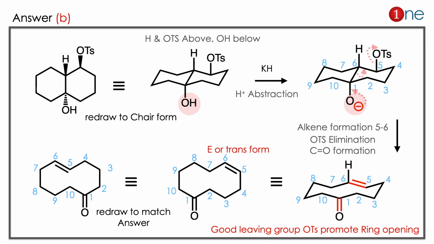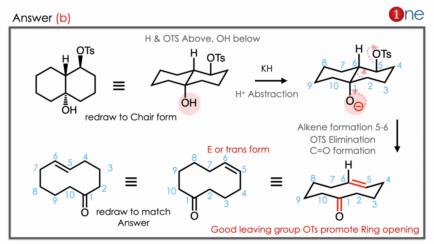The answer is B. Let us see how. We have to rewrite the structure for our reaction and understanding. So we rewrite it to the cyclohexane form. So both are in the chair form. Here OH is below the plane, OTs is above the plane and hydrogen is above the plane. Here you are using the base. Base subtracts the proton from OH. So the base subtraction happened there, and the negative charge is formed.